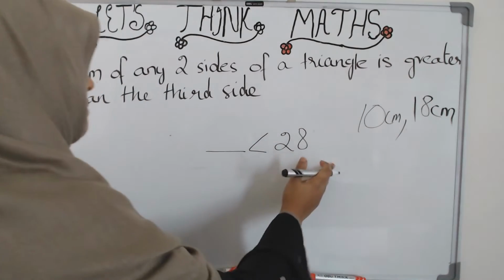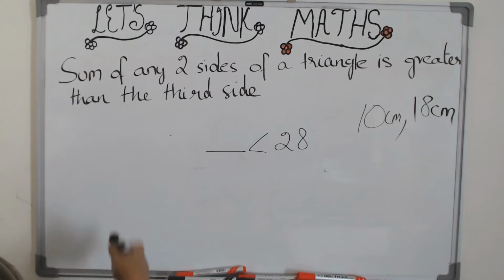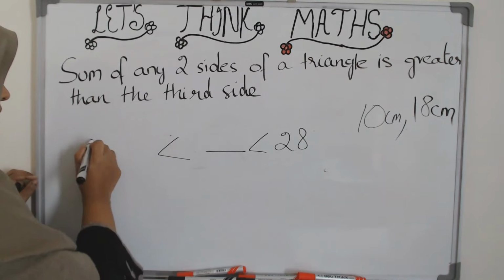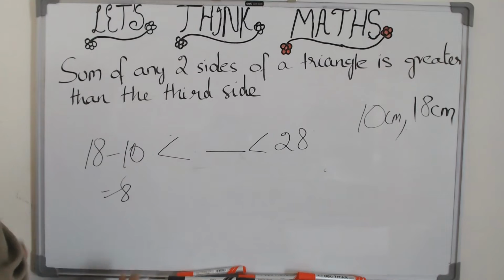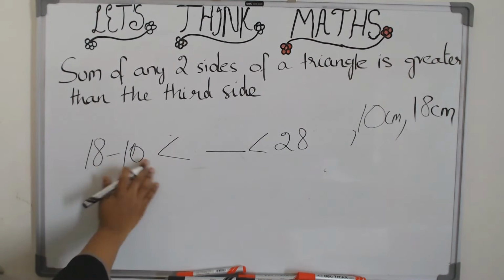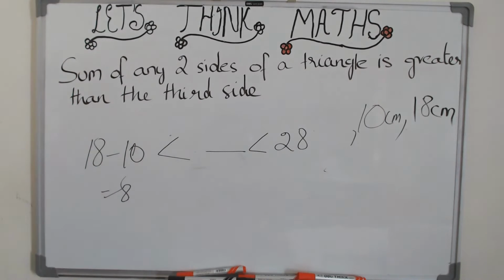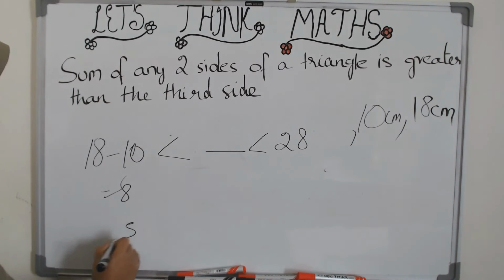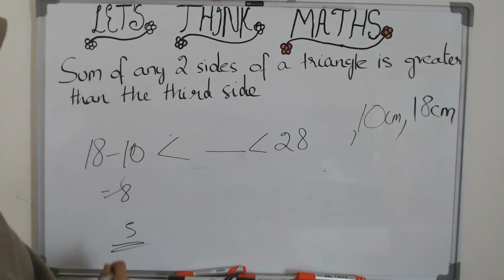But how less can it go? Can it go up to 5 or 3 or 1? The answer is that it cannot go below 18 minus 10, which is 8. So the third side has to lie between the difference of 18 and 10 and the sum of 18 and 10. So what will happen if we take a number which is below 8? For example, 5. What will happen if we take 5? How is it going to go wrong?